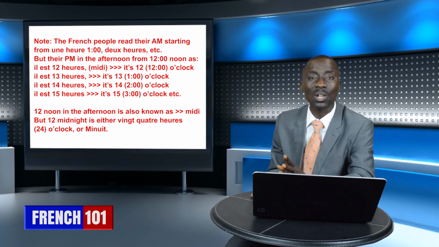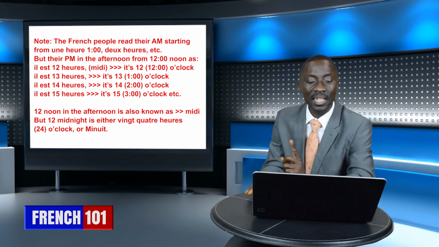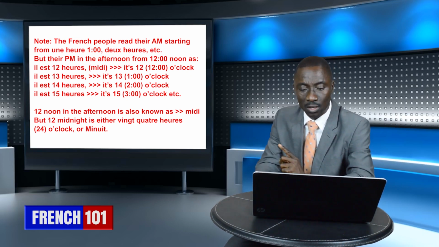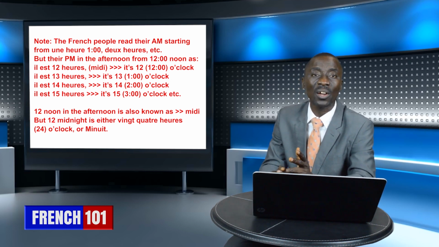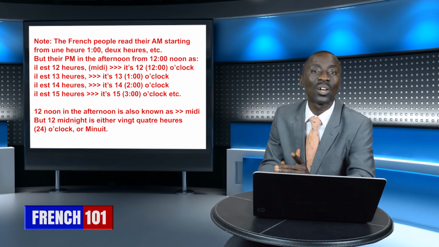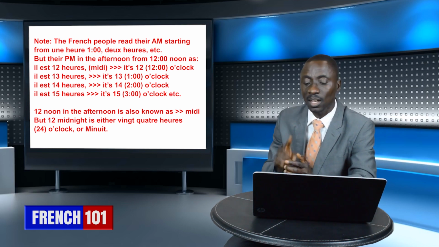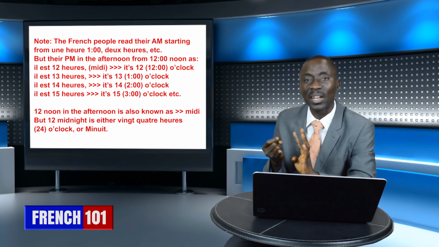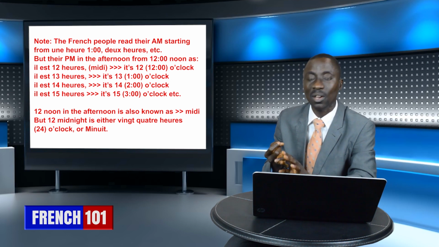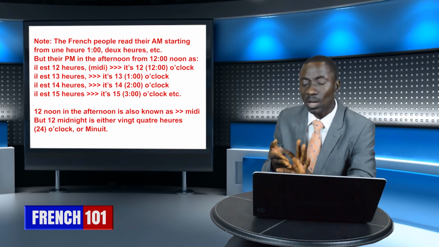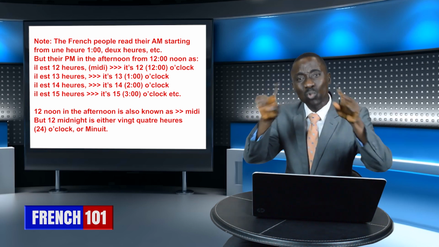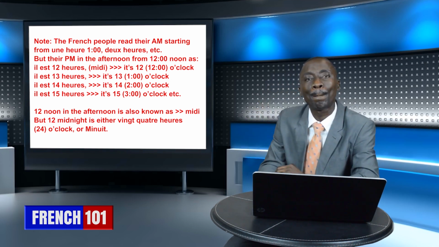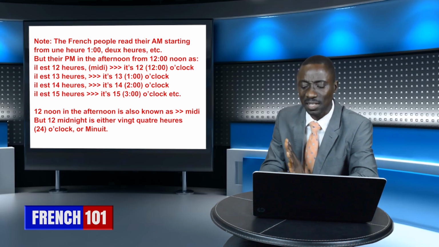When it is 3 o'clock, the Frenchman will say, il est 15 heures. He goes round like that: 15 heures, il est 16 heures, il est 17 heures, il est 18 heures, il est 19 heures, il est 20 heures, 21 heures, 22 heures, 23 heures, 24 heures is 24 hours. That is 12 midnight. That is how the Frenchman reads his time.